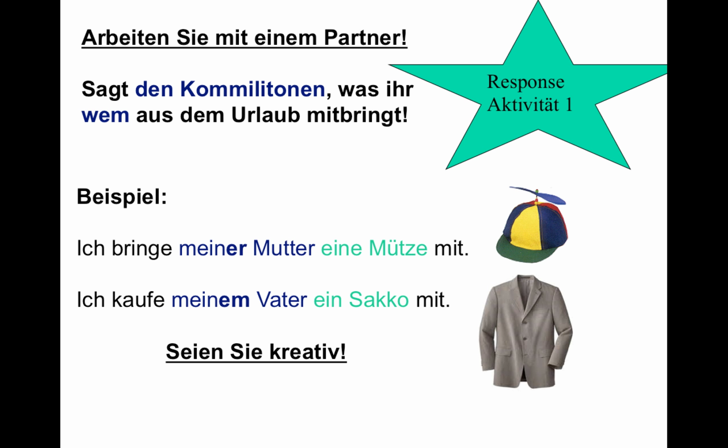Okay? So, zum Beispiel, ja, ich bringe meiner Mutter eine Mütze mit. Ich kaufe meinem Vater ein Sakko mit. Oops, what should this be? This should be the same word as here, right? Bringe, because we have the separable prefix mit at the end. Ja, ich bringe bla bla bla mit. Okay? Und sagen wir, wenn ihr keinen Partner habt, ja, es ist okay, aber schreibt 5 Sätze. Ja? Ins Forum zu dem Dativ.